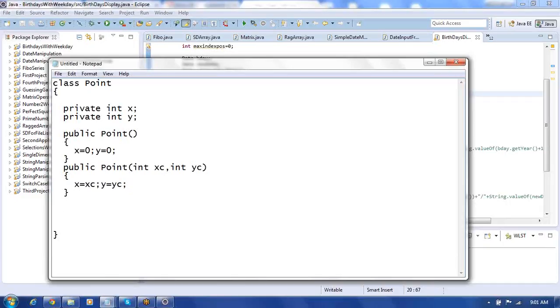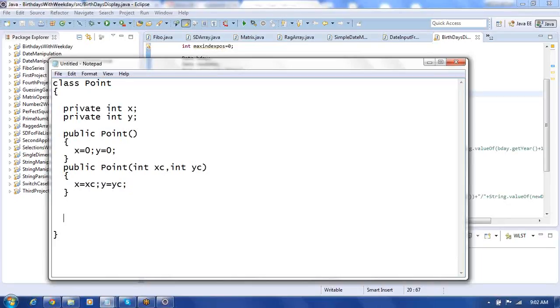So here you can perform two operations. One is finding out in which quadrant the point is. And one more thing is the movement of the point from one location to another location. So you can be making point-related methods.